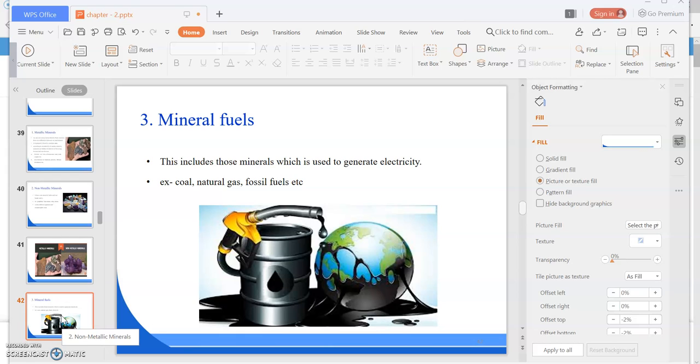So coal is the most commonly available fuel which is used as domestic as well as industrial fuel. It is of different types, that is anthracite, bituminous, lignite, etc. The type and quality of the coal depend upon the percentage of carbon present in them, and it is also largely used in domestic ways. USA, China, Britain, Germany, South Africa, Australia are the richest coal containing countries in the world.